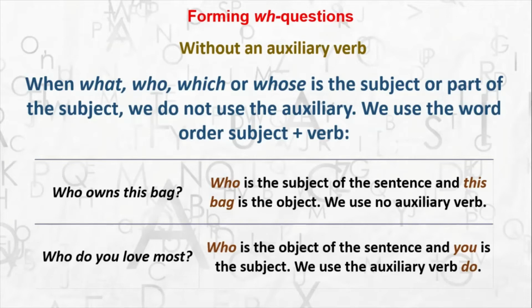Alright, so sometimes without auxiliary verbs also you can form a WH question when what or who or which or whose becomes the subject or part of the subject. Moving on, let's see the next way in which you can form the WH questions. That is, we can also form negative questions using the WH question words.